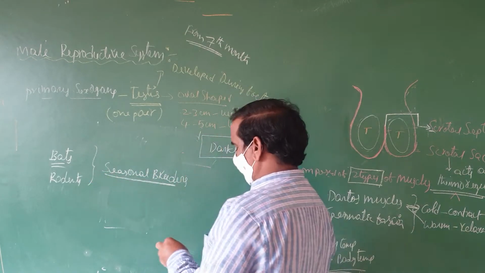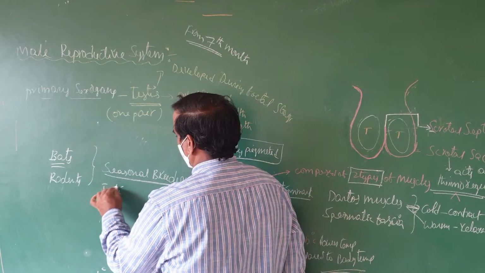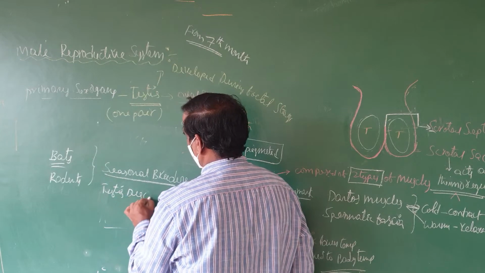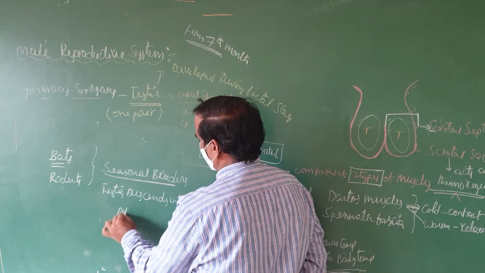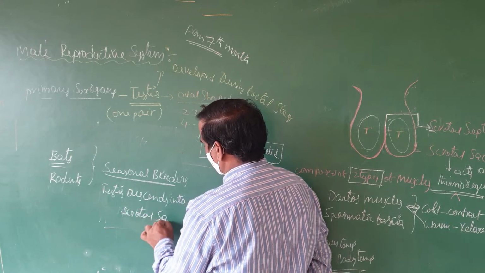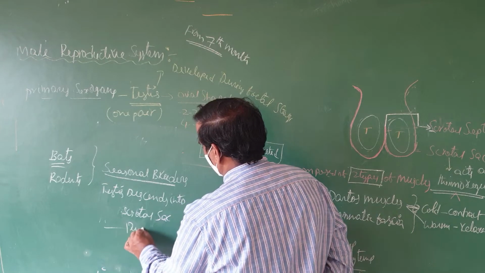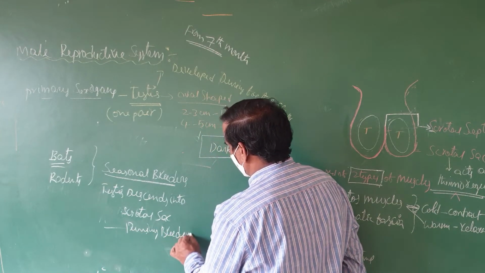In seasonal breeders, the testis descends into the scrotal sac during the breeding season.